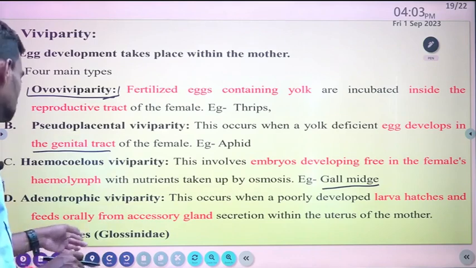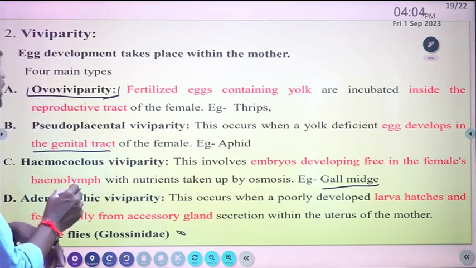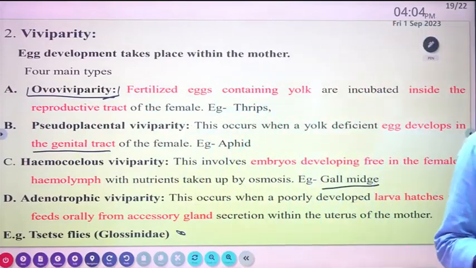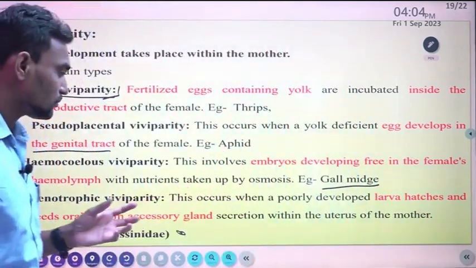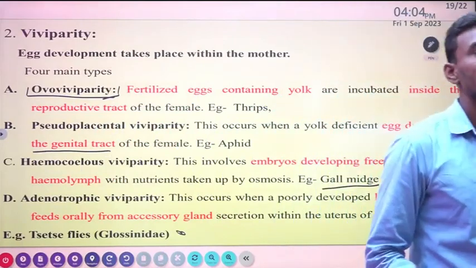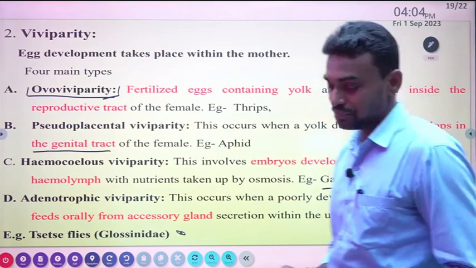Tsetse flies are the best example of adenotrophic viviparity. While remembering these terms, you have to write down their correct spelling, correct examples, and the proper mechanism of how they lay eggs or do not lay eggs.